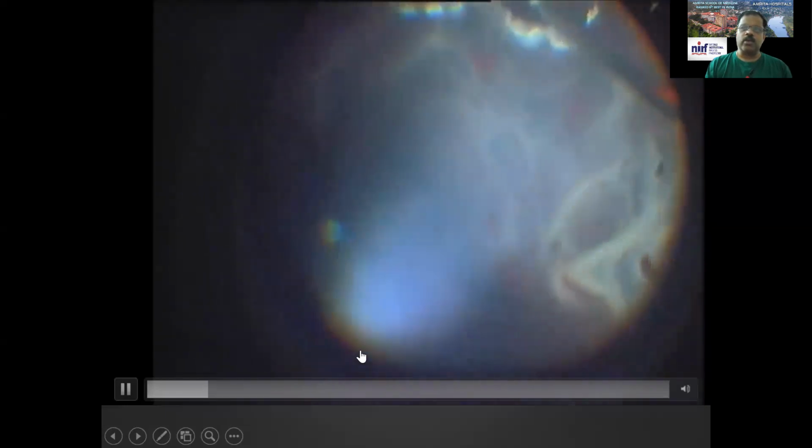And you can see here, we are going inside. This is the retina which is flapping around. That's the retinal detachment which is seen. Now we have to remove the vitreous, first of all. So this is about removing the vitreous right in the periphery. And once the vitreous is removed, here I am diathermizing the tears.